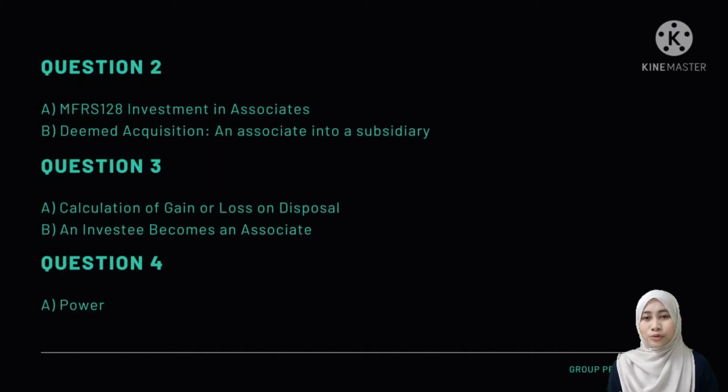Next, we proceed with question number 2, which consists of FAR620 investment in associates, and B, we have deemed acquisition. Question number 3, we have calculation of gain or loss on disposal, and B, we have an investee become an associate. And lastly, we have question number 4 about power of the investor according to MFRS 10 Consolidated Financial Statements.